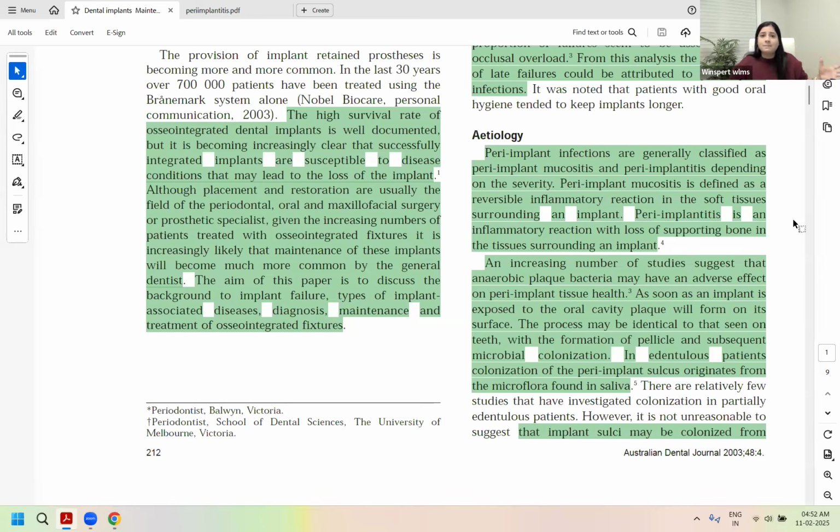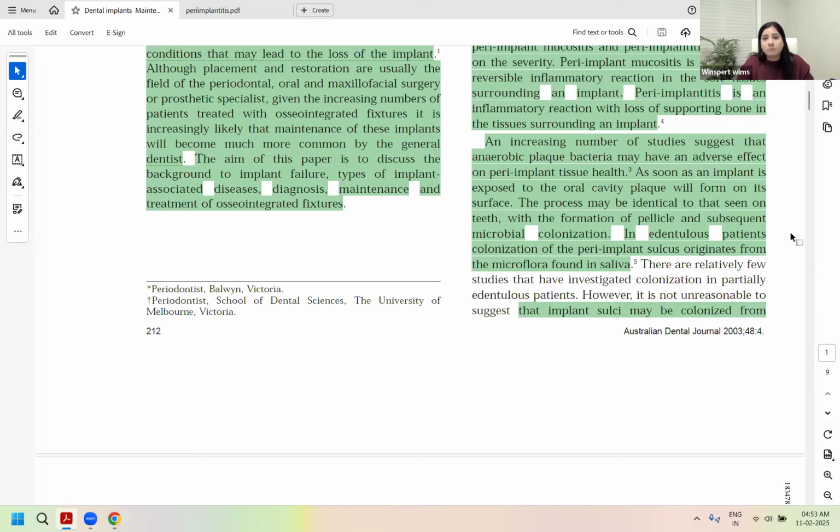periodontitis. Peri-implant mucositis is reversible, just like gingivitis, and it is just confined to the soft tissues around the implant. It does not involve the bone. Then peri-implantitis is present when the soft tissue is involved too, along with signs of bone involvement, in the form of bone loss, right? So the number one factor required to make a diagnosis of peri-implantitis is the loss of supporting bone.